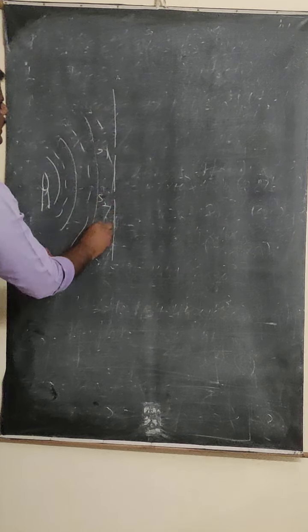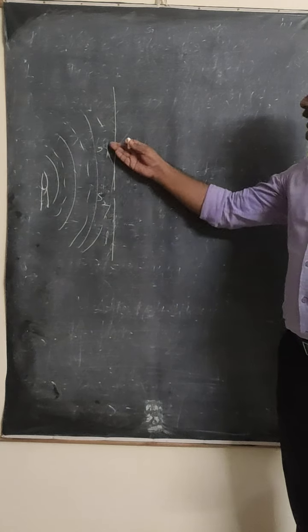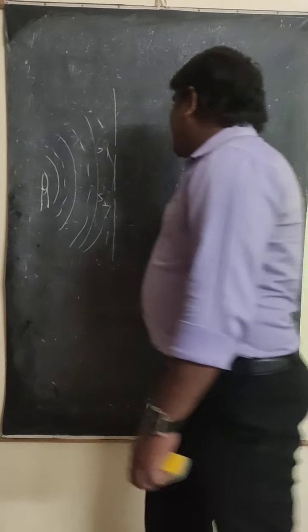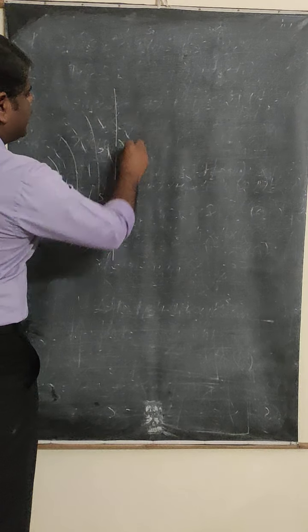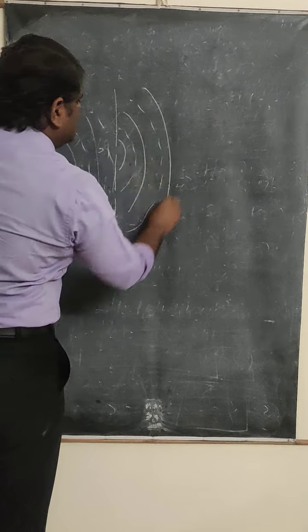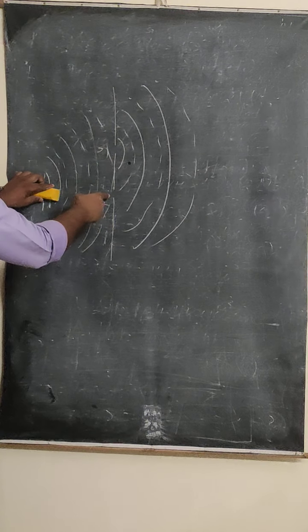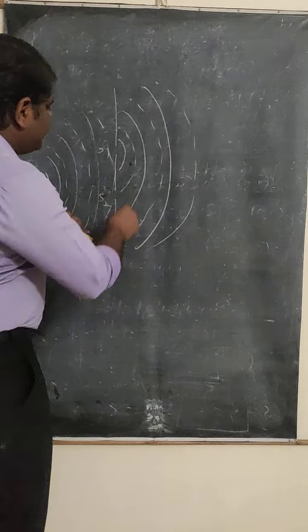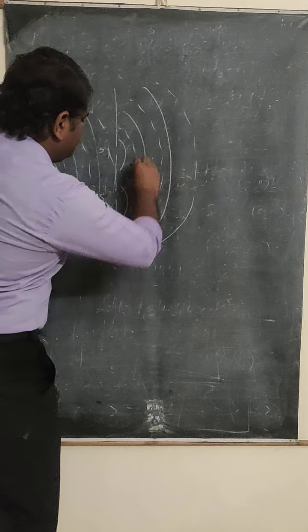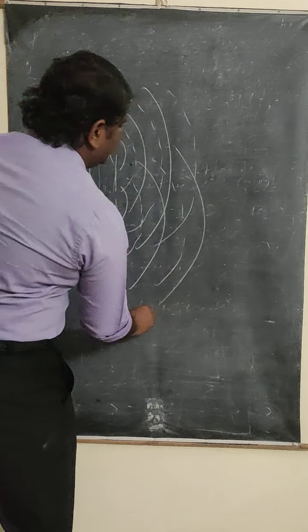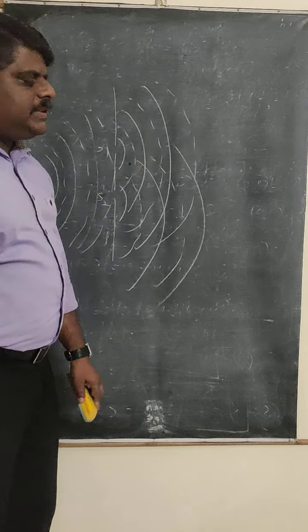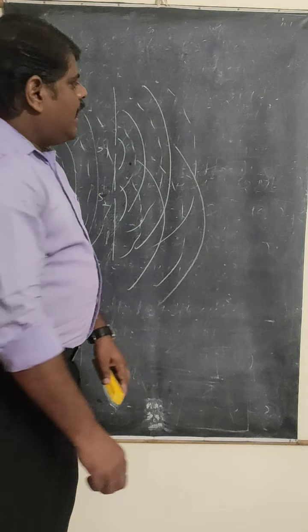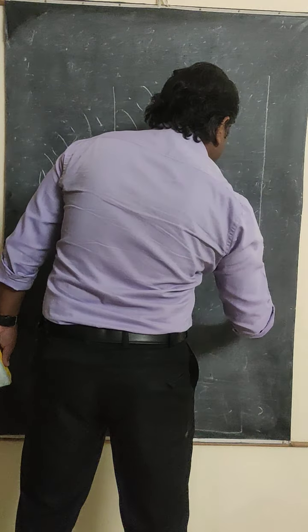The waves are going to be incident. When you observe from this side, we find two light sources producing waves. The first source produces crest and trough, crest and trough. At the same time, the second source is also sending waves: first the crest will come, then trough, again crest, trough. In this way the two light waves coming from the two sources are superimposed on each other, and when you place the screen here, what happens on the screen?